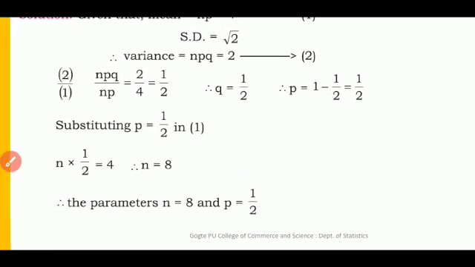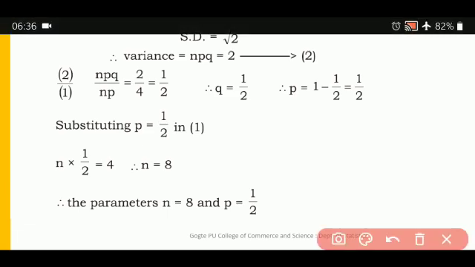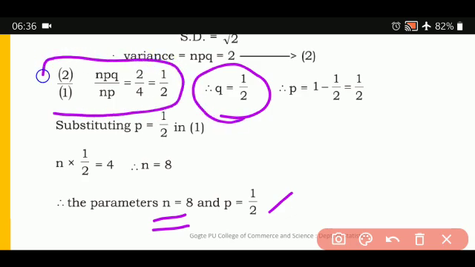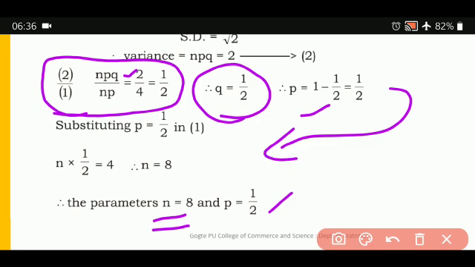You got the parameters: the value of n is equal to 8, the value of p is equal to 1 upon 2. How did you do it? First you found the value of q by putting them in the ratio form, and then you found the value of p, and with the help of p you found the value of n, and that's how you found the parameters of the binomial distribution, n and p.